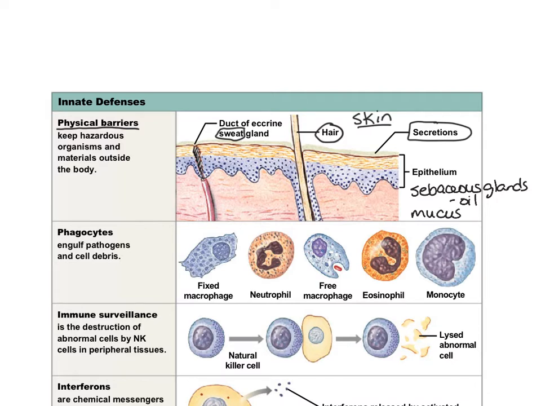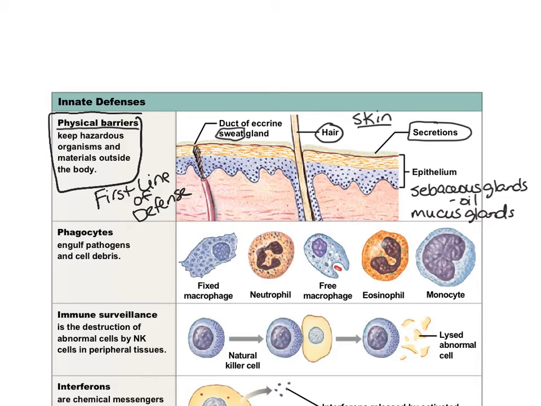Mucus glands are secreting mucus, and inside your mouth and inside your digestive tract, it's hard for those bacteria and viruses to get through that mucus in order to get into your body. So the physical barriers here, this is your innate defenses, and this is your first line of defense. Those pathogens have to get past those physical barriers. Then everything else under innate defenses will fall under your second line of defense.